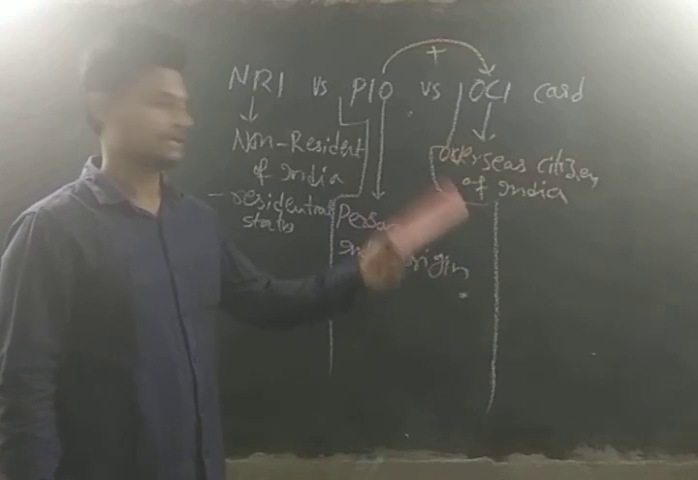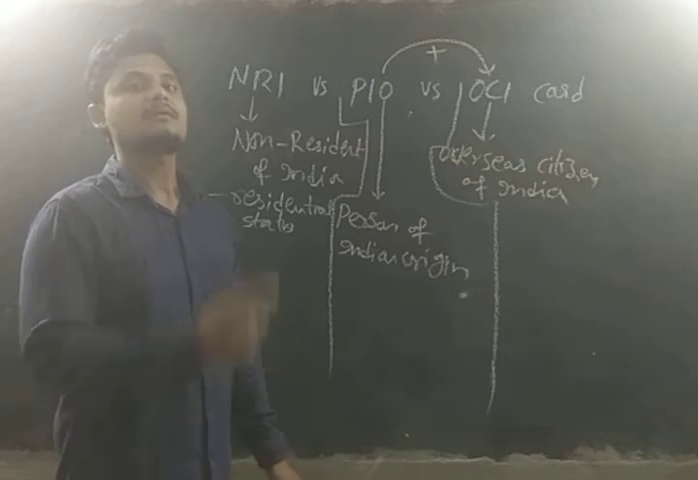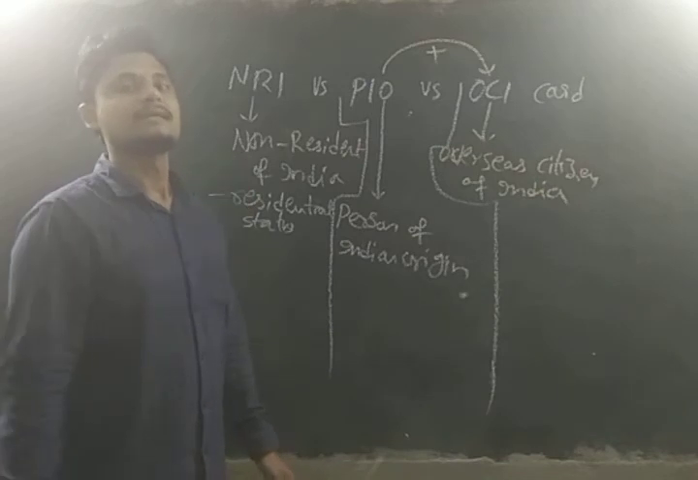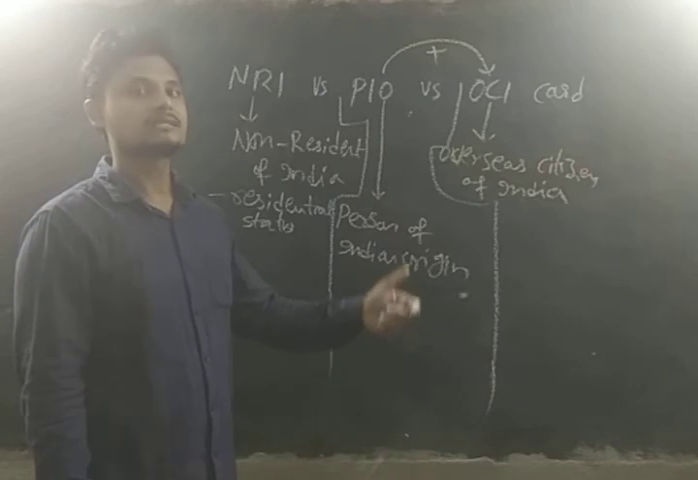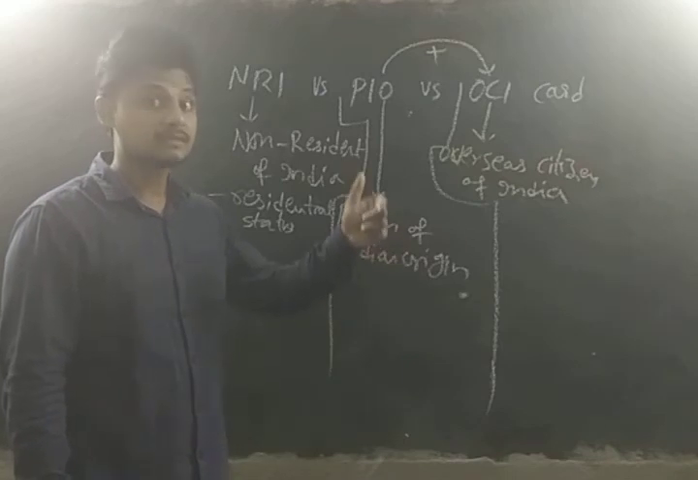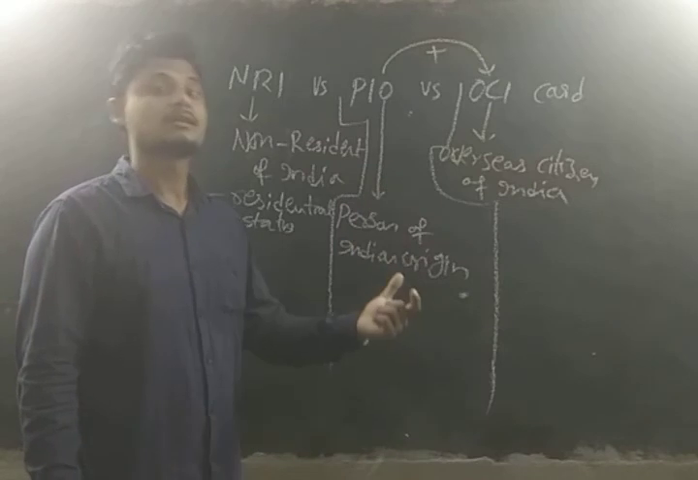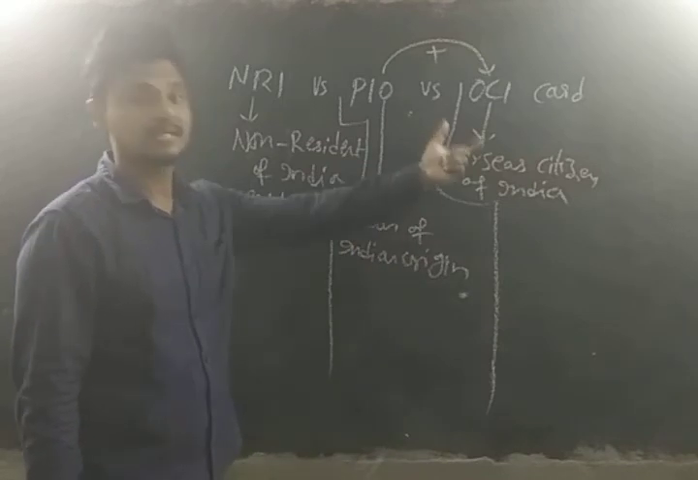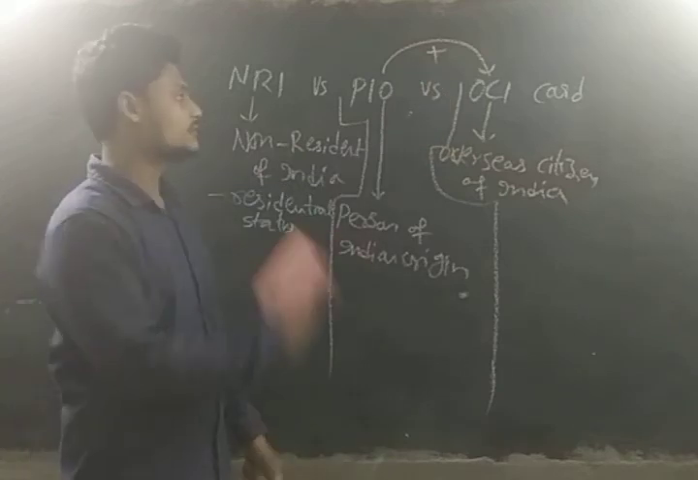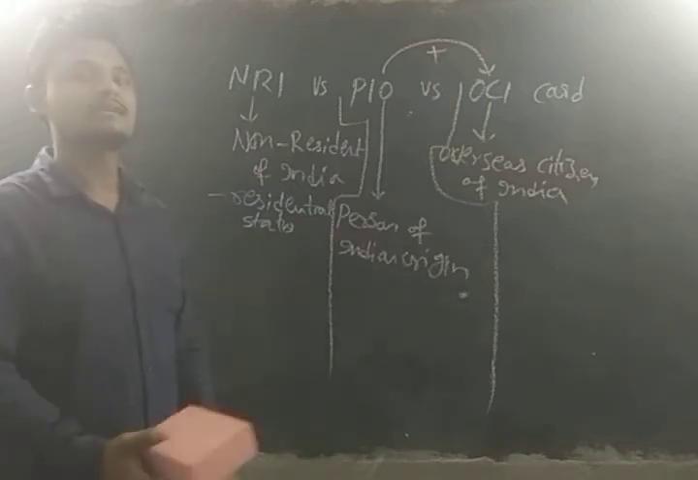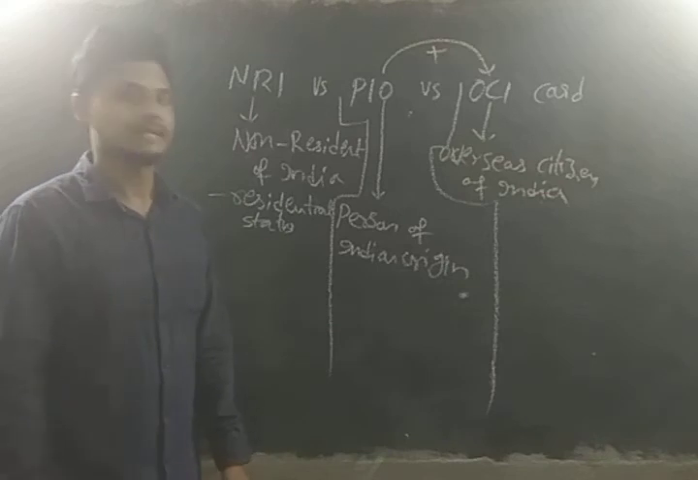Overseas Citizen of India is a person of Indian origin but having foreign citizenship. As a token of love and affection, as the person belongs to Indian origin, we are giving the OCI, that is, the Overseas Citizen of India card. Now we will see what the advantages and disadvantages of being the NRI, PIO, and the OCI are.